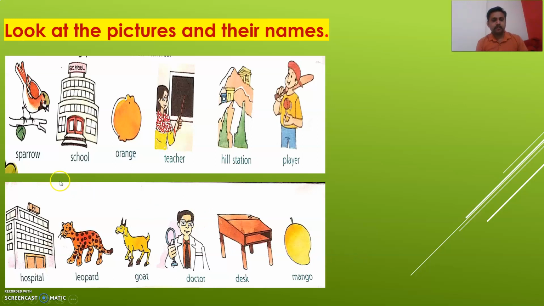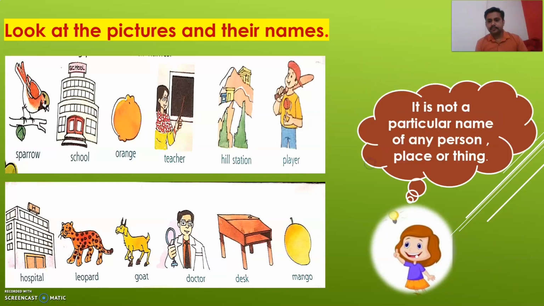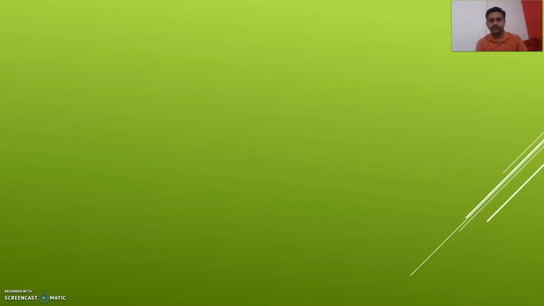Okay, sparrow is the name of the bird, school, building, orange, name of the fruit, teacher, name of the person, hill station, name of the place, player is the name of the person. So these are all common noun. So do you understand? So I understand that it is not a particular name of any person, place or thing. So common noun is not a particular name of any person, place or thing. Do you understand this? Okay, good.